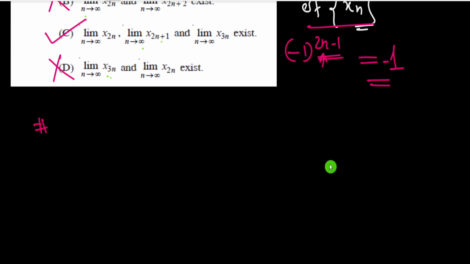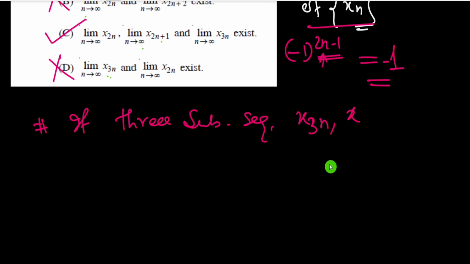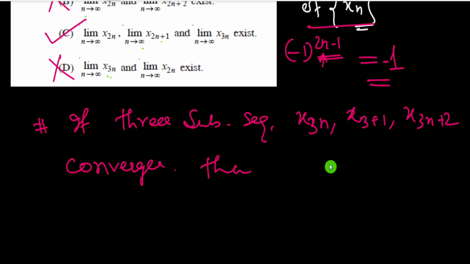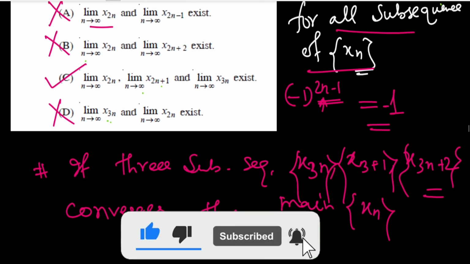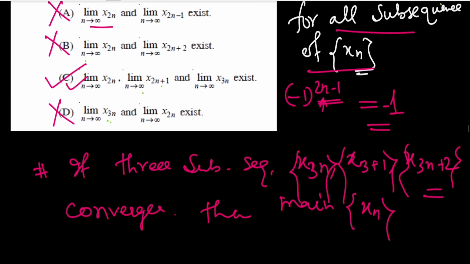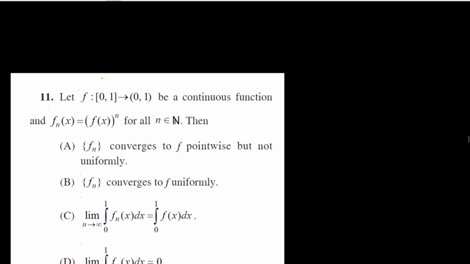The result says that if three subsequences x3n, x3n plus 1 and x3n plus 2 converge, that is, their limits exist, then the main sequence xn also converges. If we use this result, then we can also say that option C is true here.